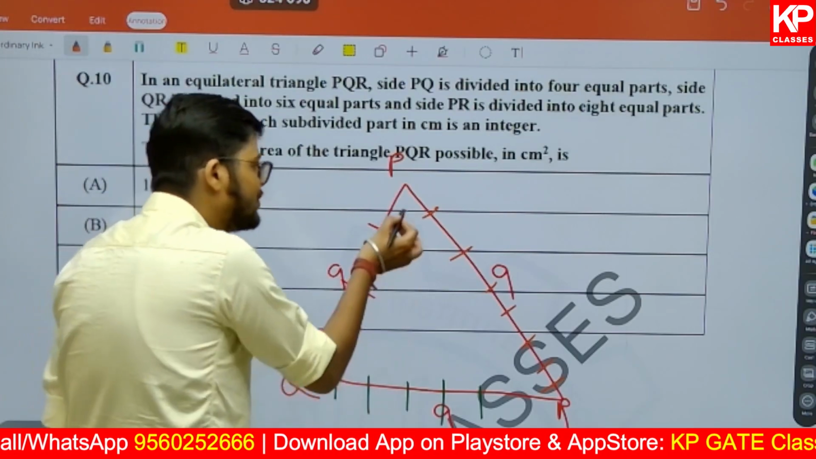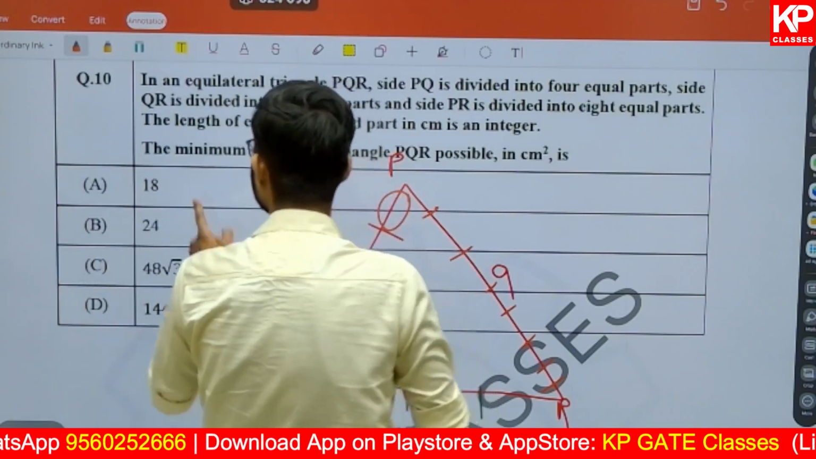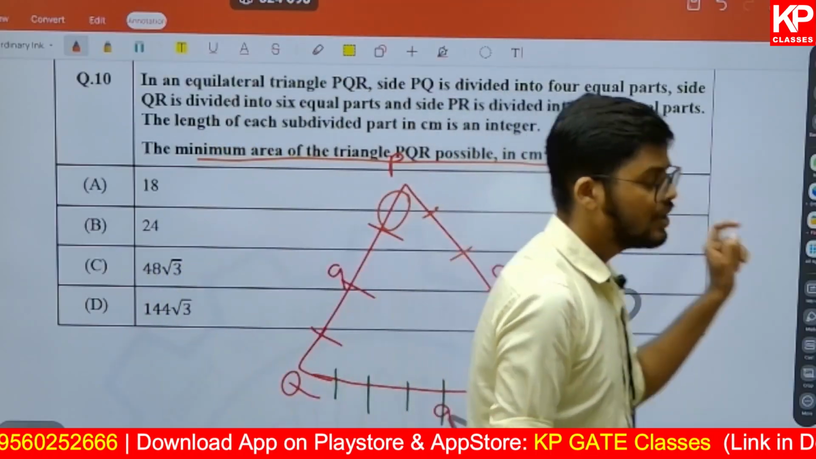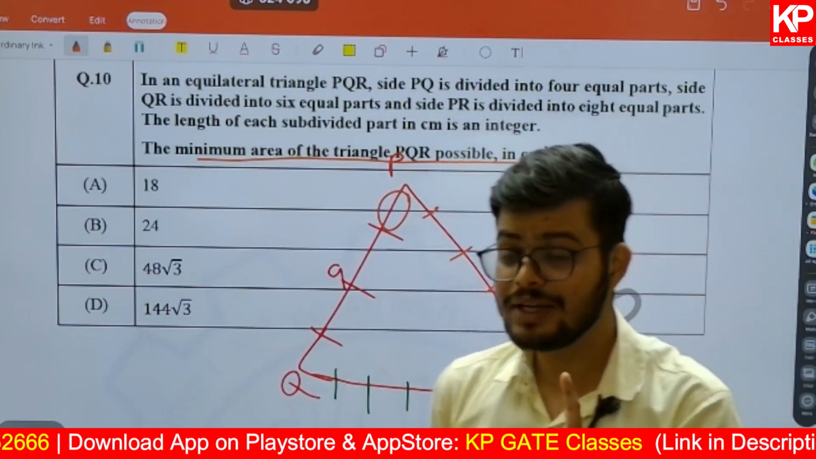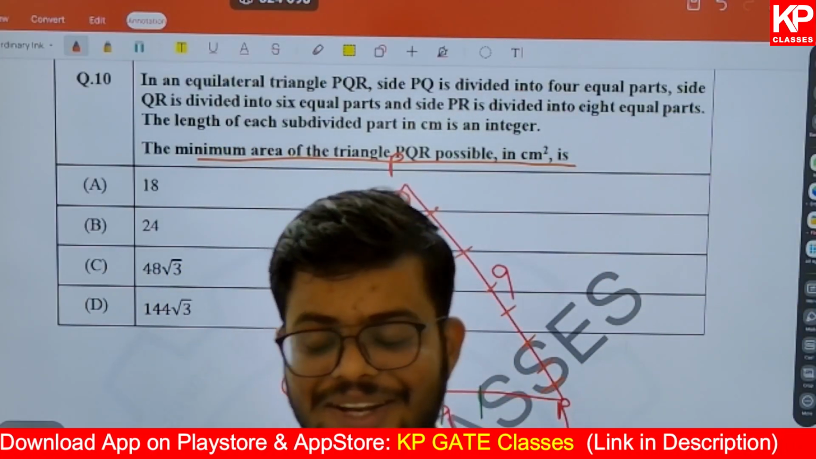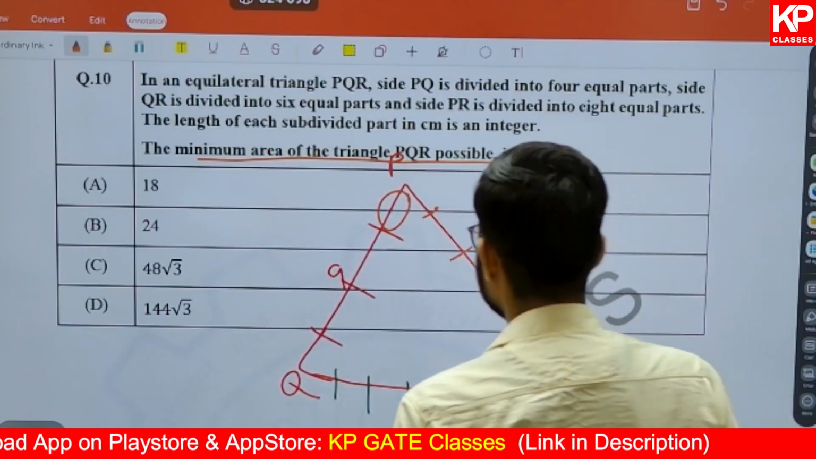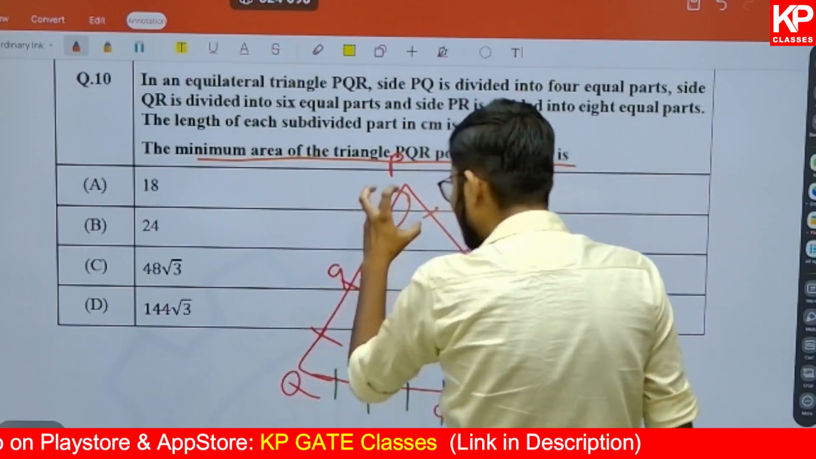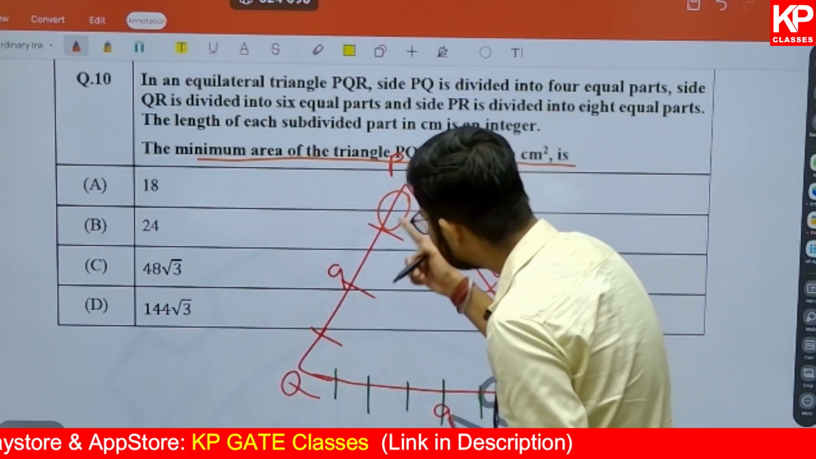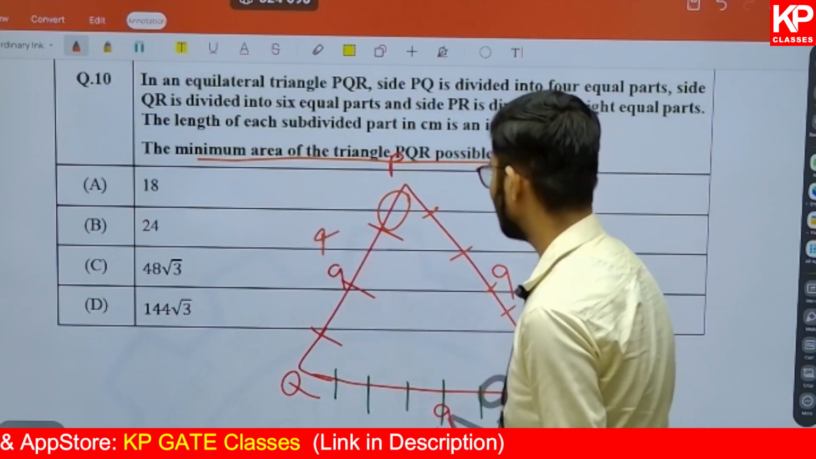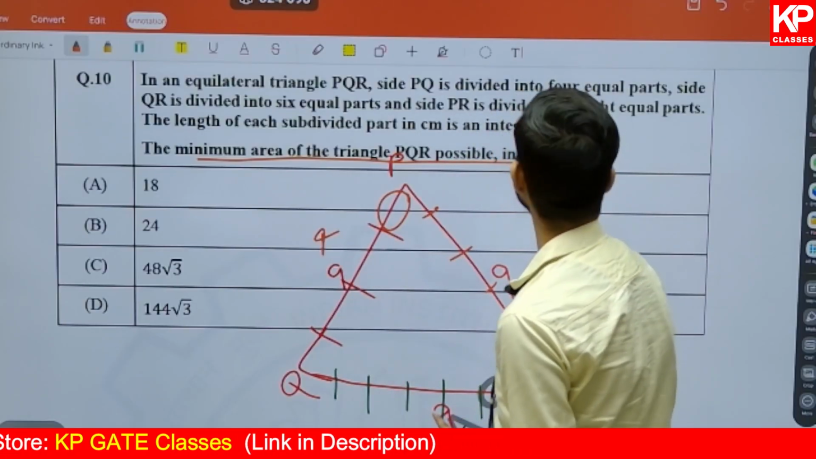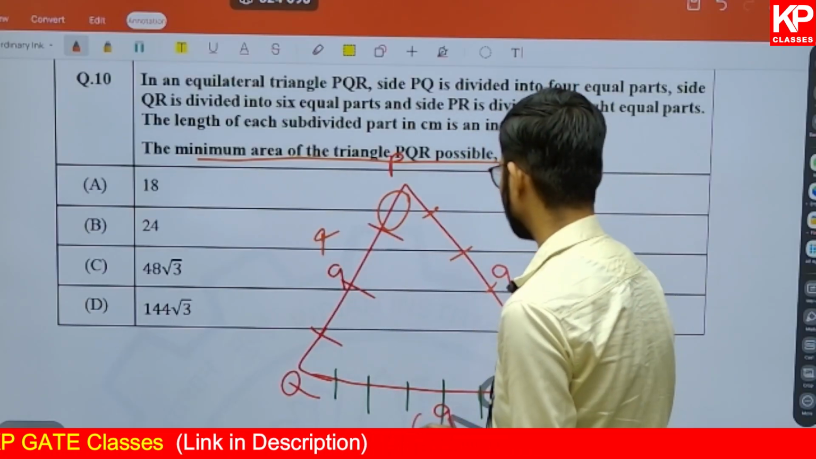Now each divided part is an integer. So what we are finding? The minimum area of the triangle. Try to understand. Here you need to understand the LCM and HCF. What they are saying. Suppose this is A. This side we don't know. But here it is divided into how many parts? It is divided into 4 parts. It was divided into 4 parts, then 6 parts, and then 8 parts.